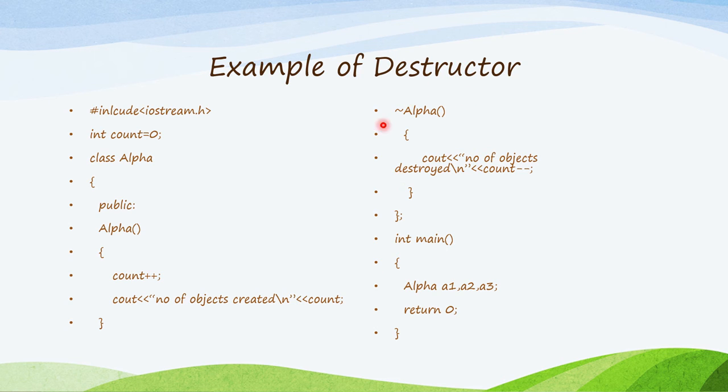And this is the destructor. So we precede the class name with a tilde, so this will be our destructor, and it will also print number of objects destroyed and count minus minus. Which one will be destroyed first? The object which was created last will be destroyed first. So first a3 will be destroyed, then a2, and then a1.